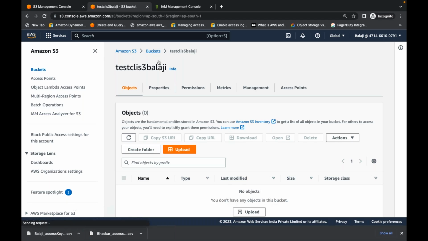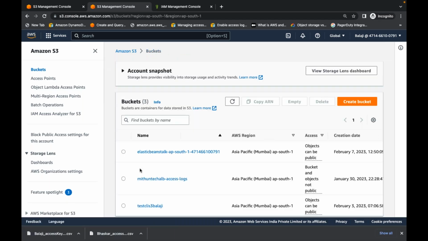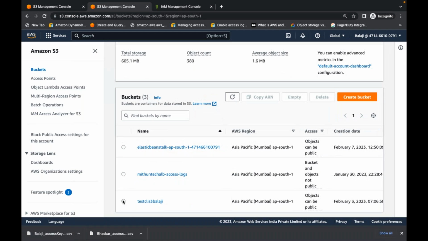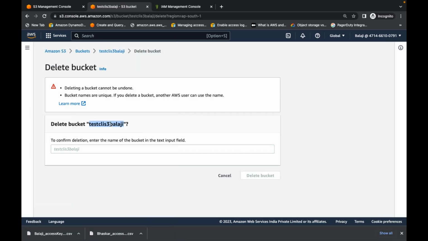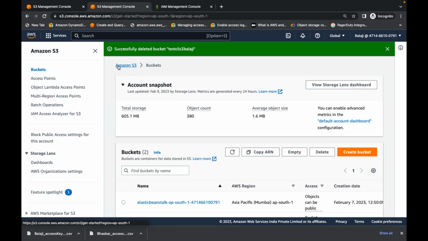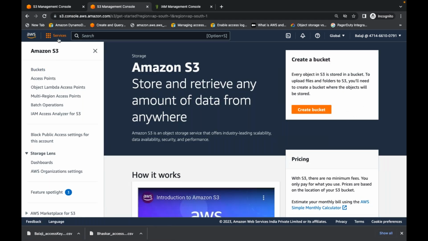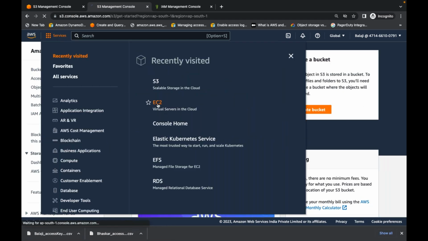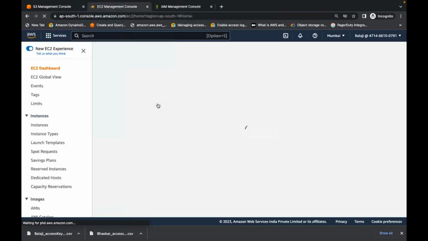And he can delete the bucket also because he is an admin, right? But can the same thing be done by Bhaskar when he logs in to this AWS account? You granted only a few permissions. Clear? What is IAM? What is a user? What is a group? What are policies? What is what here in IAM?